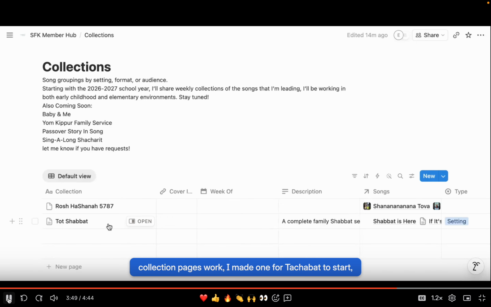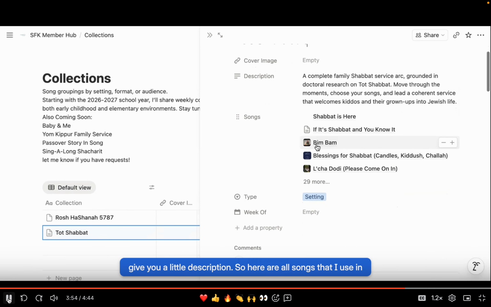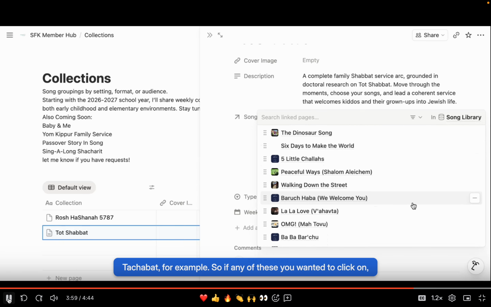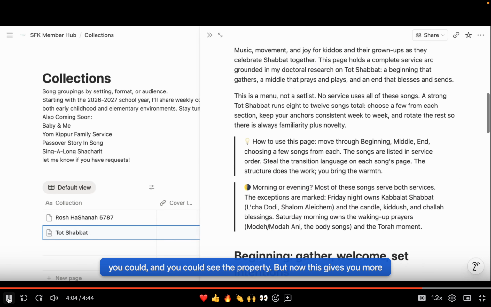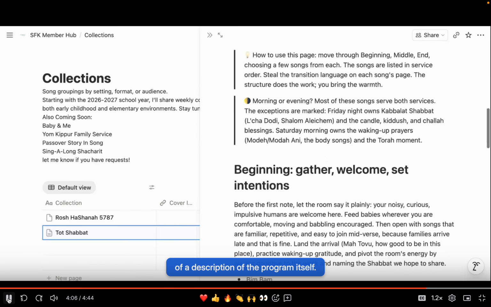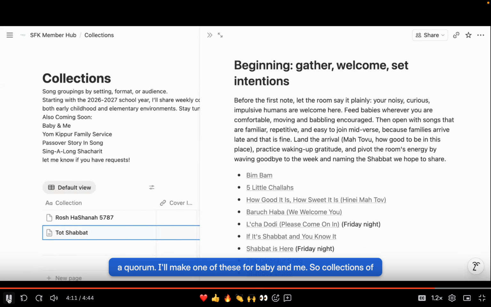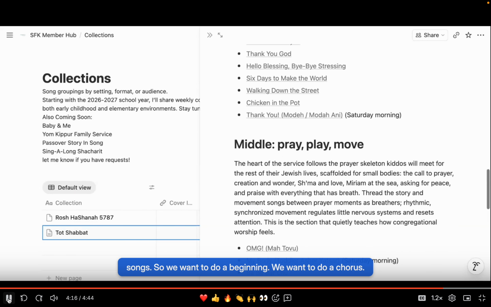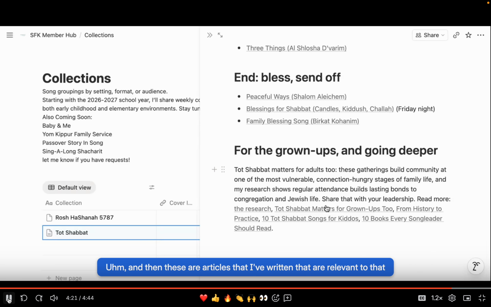So the way the collection pages work, I made one for Tot Shabbat to start, give you a little description. So here are all songs that I use in Tot Shabbat, for example. So if any of these you wanted to click on, you could, and you could see the property. But now this gives you more of a description of the program itself. So I'll make one of these for Passover. I'll make one of these for Purim. I'll make one of these for Baby and Me. So collections of songs. So we want to do a beginning. We want to do a middle. We want to do an ending. And then these are articles that I've written that are relevant to that topic.